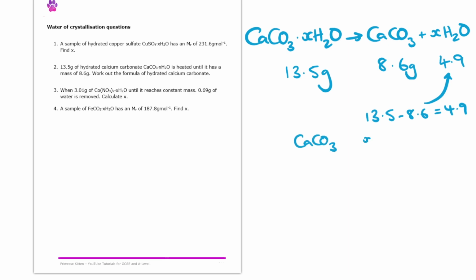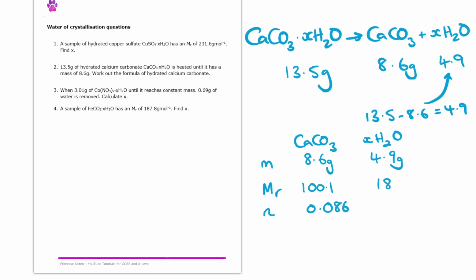So we can think of this in a similar way to how we did empirical formulas. If we write a little table out with calcium carbonate and XH2O along the top, and then start filling in the rows, we write down the mass of each of those two substances, and then we work out and write down the MRs of those substances, both the calcium carbonate and the water. Now what we can do is calculate the moles of them.